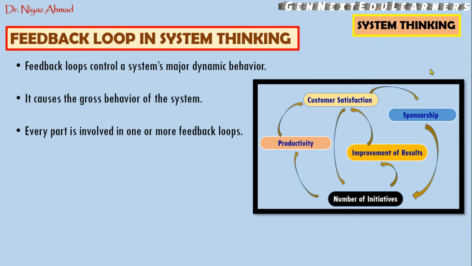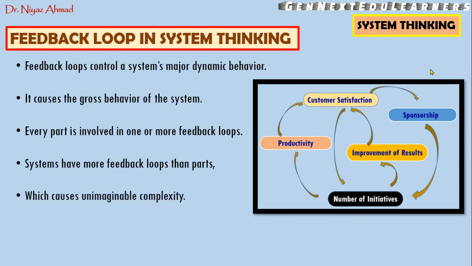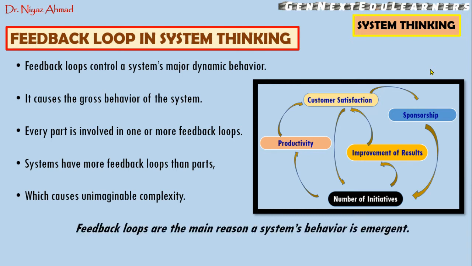Every part is involved in one or more feedback loops. You can see here, either there will be one feedback loop or more than one. So systems have more feedback loops than parts. If you count the parts, the loops will be more than the parts, okay. That is why it causes unimaginable complexity. The system is more complex. These feedback loops are the main reason a system's behavior is emergent.